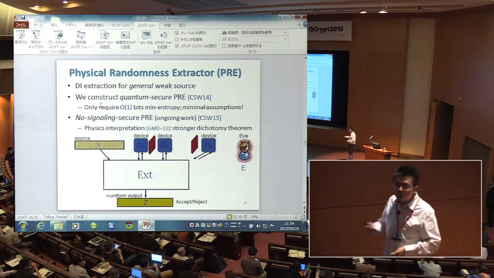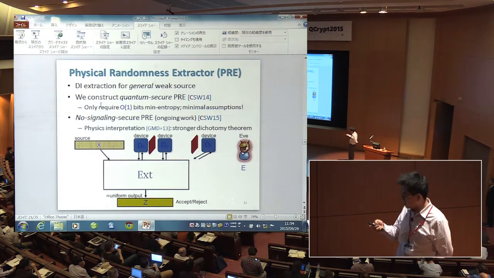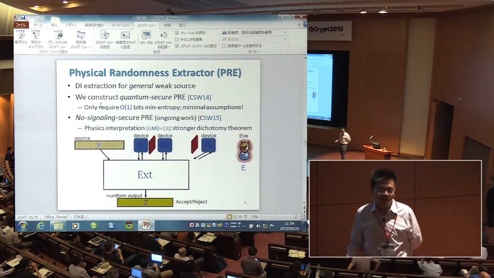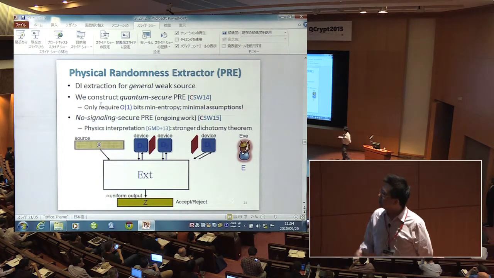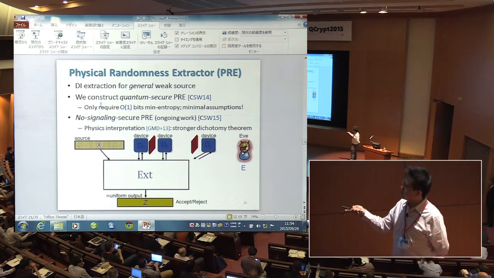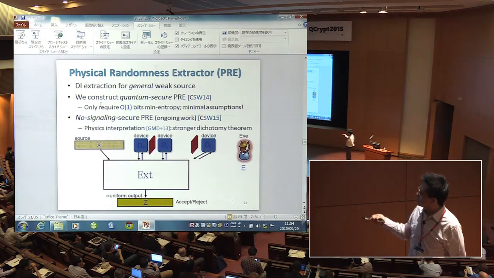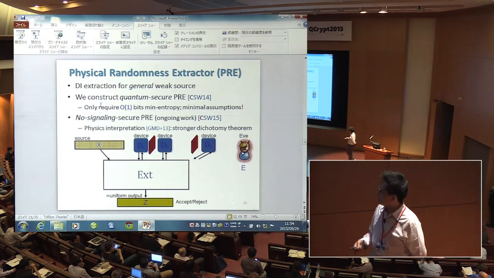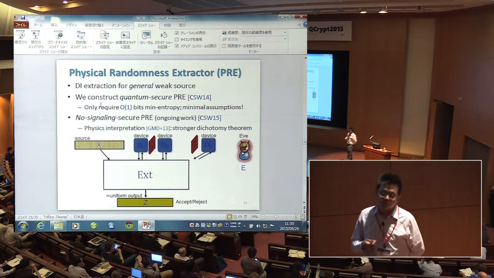So what do we do here? In contrast, we give a protocol that works as long as this source X has a sufficient amount of entropy. It does not need to be Santha-Vazirani. It does not even need to be block Santha-Vazirani. And we show that as long as this source has sufficient entropy, and as long as when you run the protocol these devices are not communicating, then you can certify the output bit, in the sense that you would only accept when the device is honest and the output is guaranteed to be uniform.